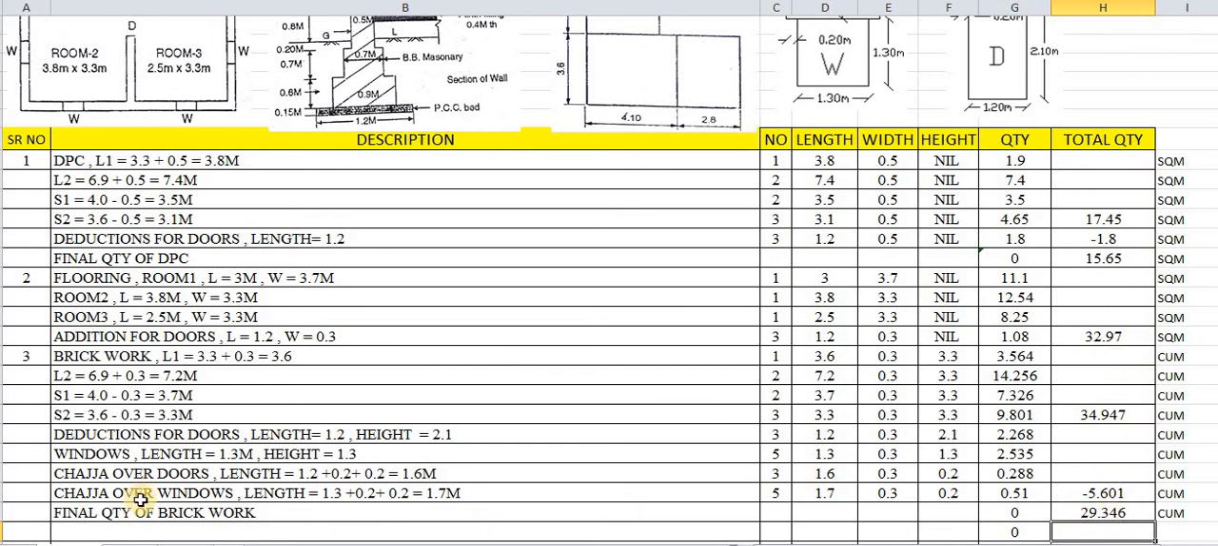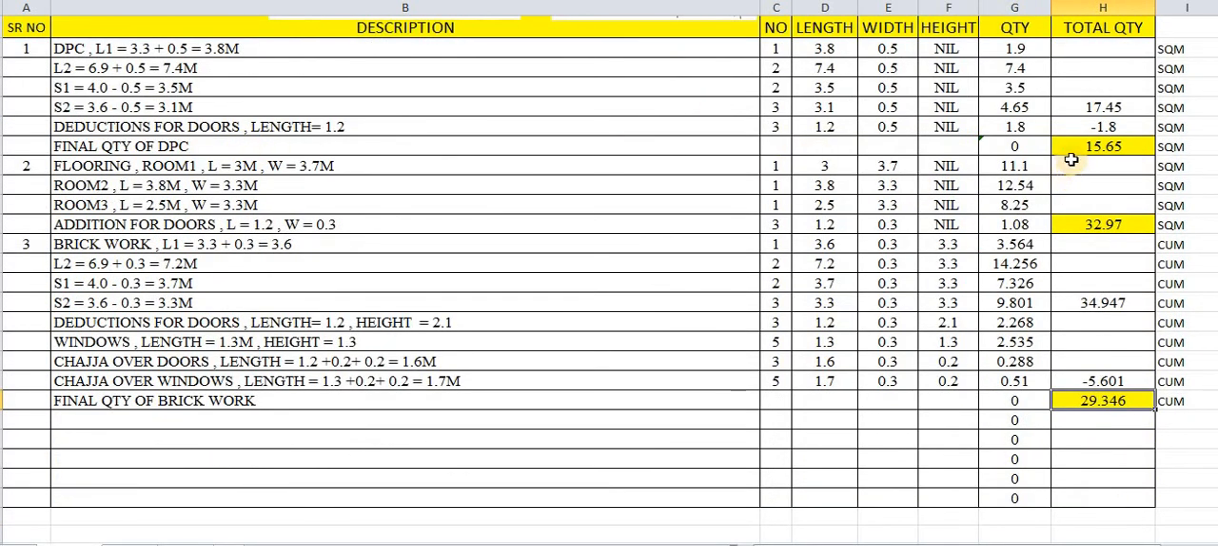So this quantity is nothing but the quantity for brickworks, and I have highlighted these quantities. The final quantity of DPC after deductions is this, whereas flooring after addition has been taken as this, whereas for brickworks after all final calculations, the original was this, we have deducted 5, and finally it comes to be 29.346. So these are the three highlighted quantities. The quantity of DPC is 15.65 square meters, flooring is 32.97 square meters, and brickworks is 29.346 cubic meters. So in this way we will end today's lecture.